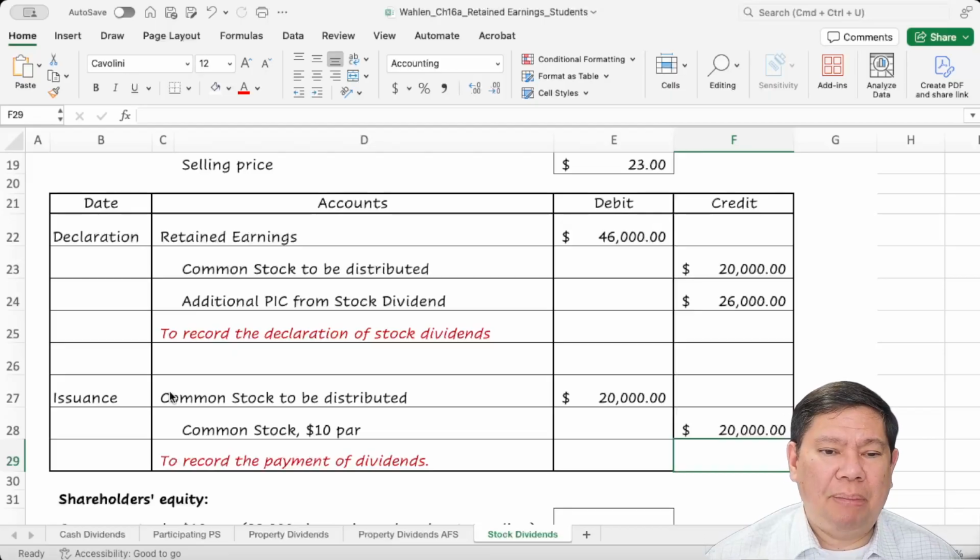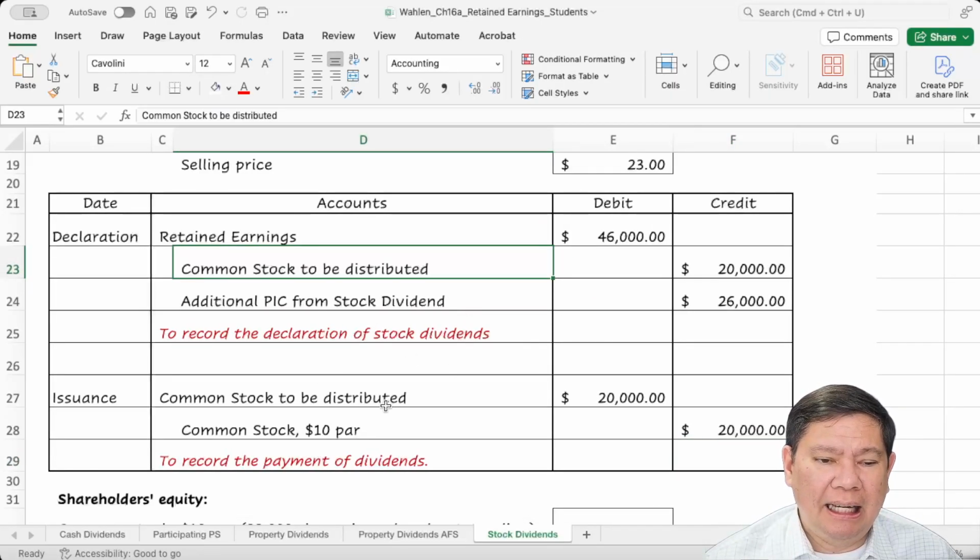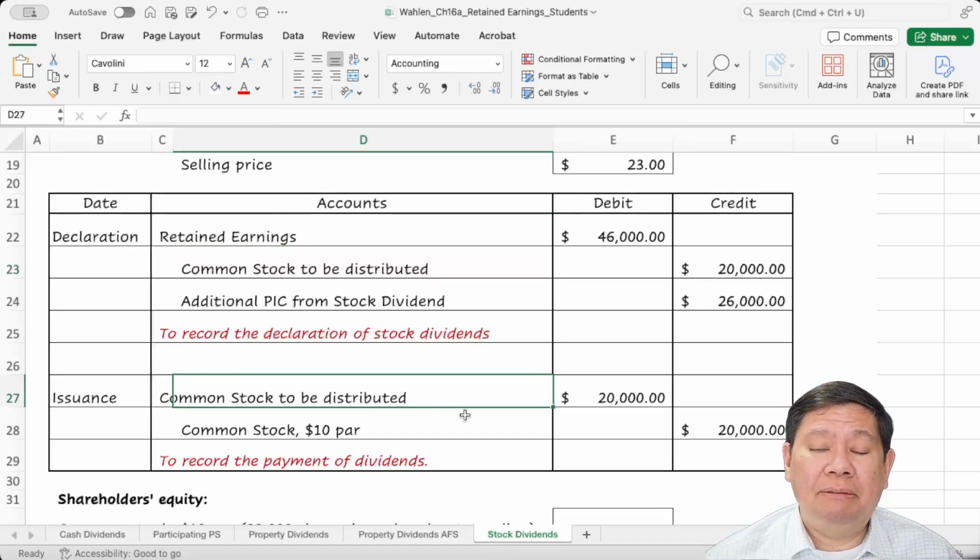So that's how we prepare the journal entries for the declaration and the issuance of a stock dividend using the small stock dividend approach, which is based on the market value.